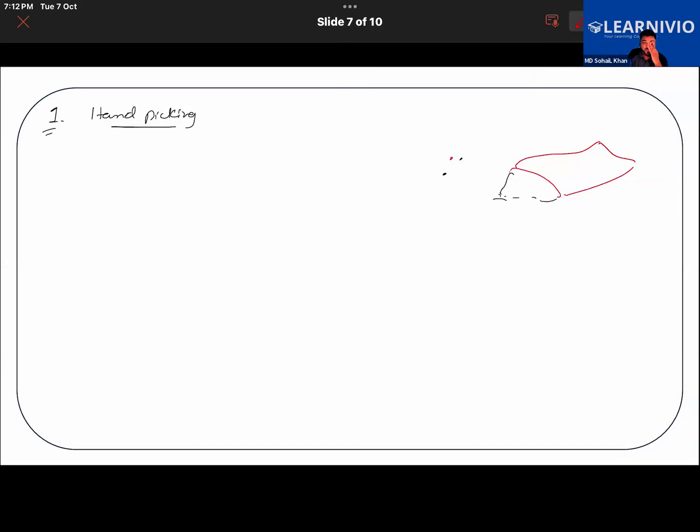About hand picking, we will write that this is the easiest way to separate substances.